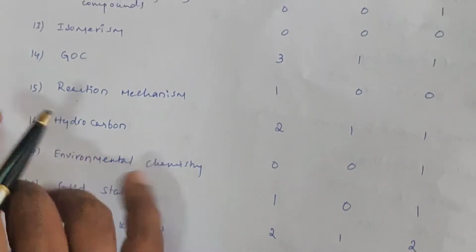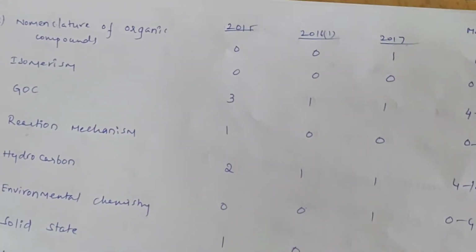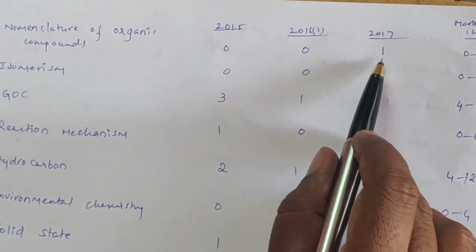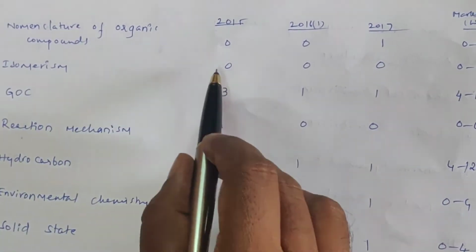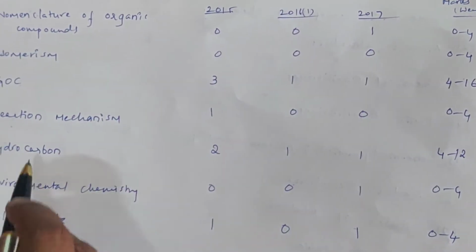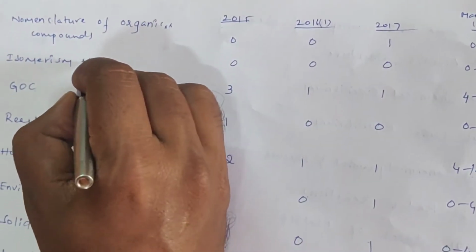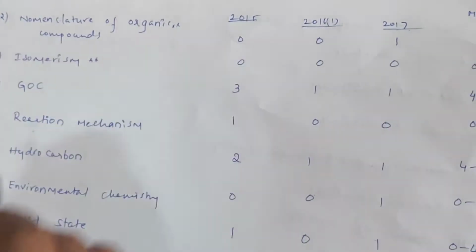And next, the 12th chapter, nomenclature of organic compounds, IUPAC nomenclature. How many questions were asked in 2015? 0. 2016 also 0. 2017, 1. So expected marks are 0 to 4. Isomerism: 0, 0, 0, so 0 to 4. Here the number of questions asked in these 2 chapters is very low. Keep these 2 chapters in mind.